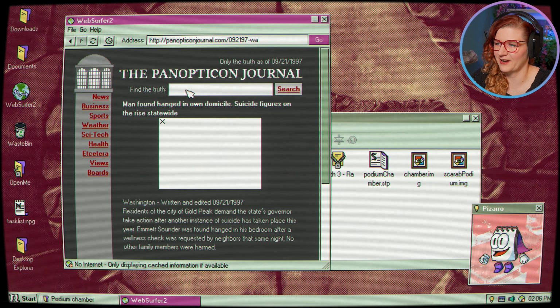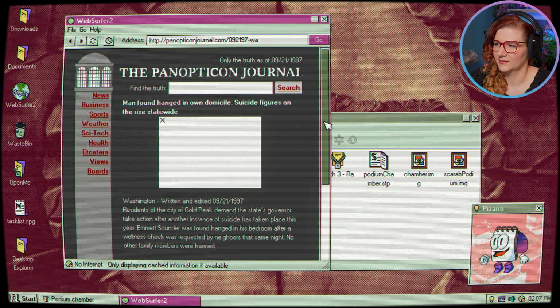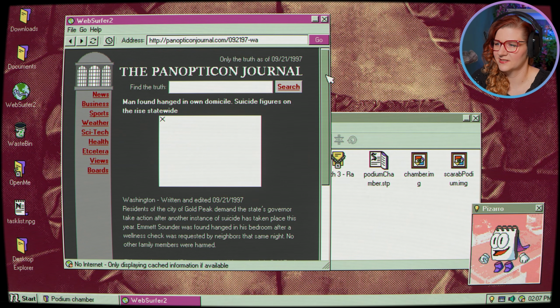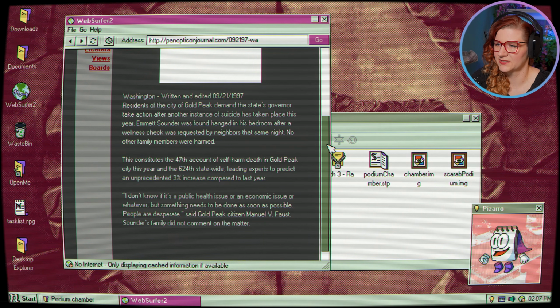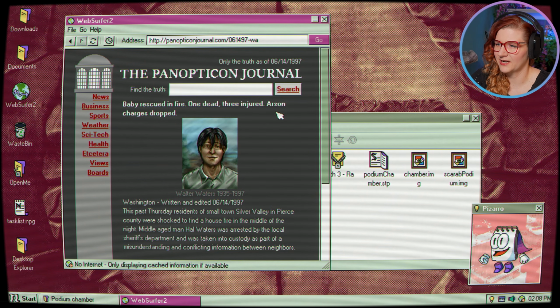And then the Panopticon Journal. Only the truth. Find the truth. Please give me truth. Yeah, there's no internet. I can't have truth. Okay, so this is an article about some suspicious deaths that, on the surface, look not suspicious, but people are like, well, there's a lot of them, and then they don't want the governor to do something about it. And then the other article, baby rescued in fire, 1 dead, 3 injured, arson charge dropped.